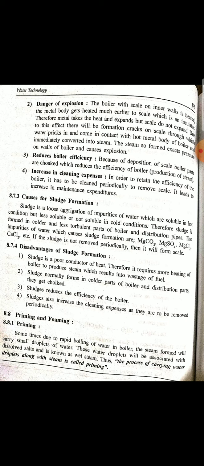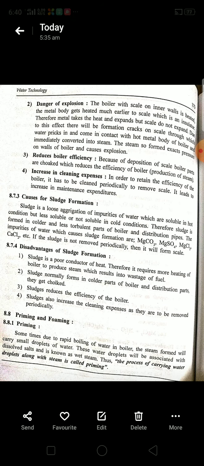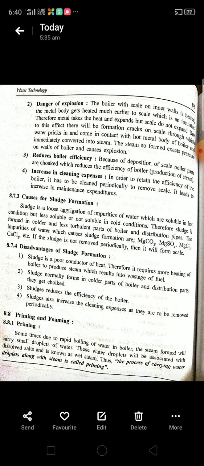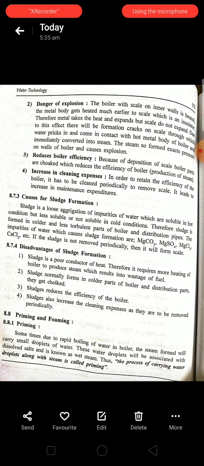The main disadvantages of the sludge are, first disadvantage is wastage of the fuel takes place. Whatever the heat we are supplying in order to convert into steam, due to the formation of the sludge, some amount of heat is lost. That's why due to the formation of the sludge also, wastage of the fuel takes place.